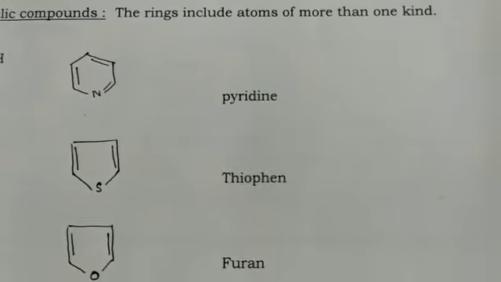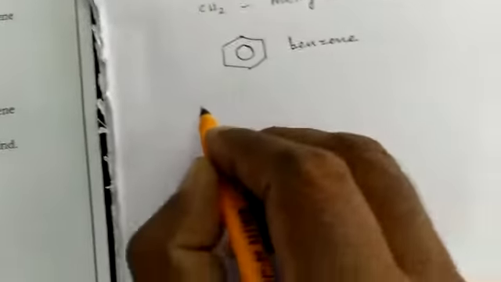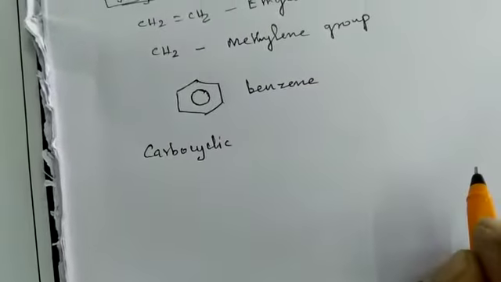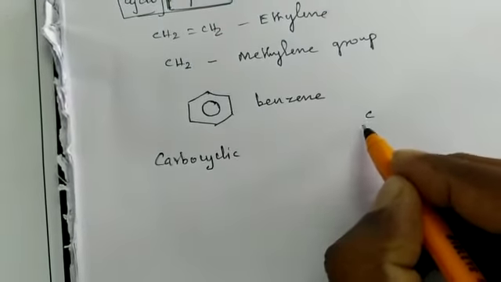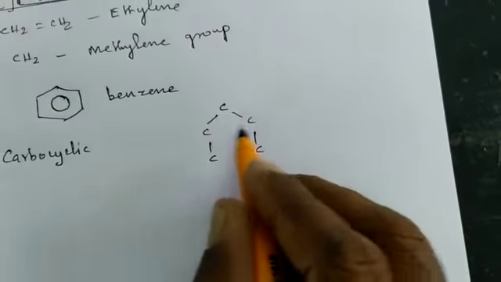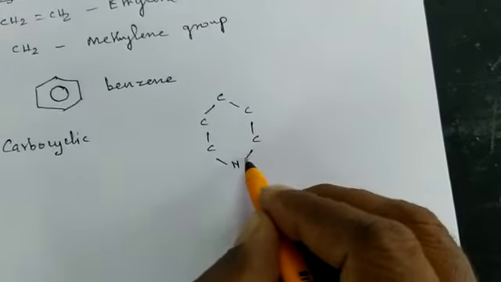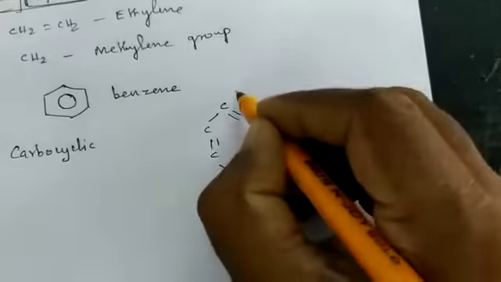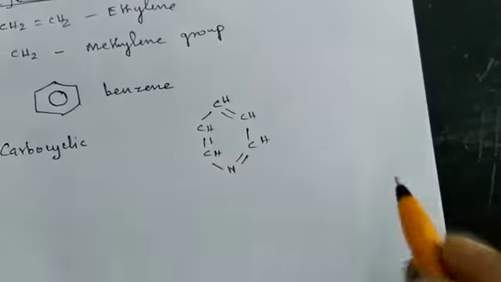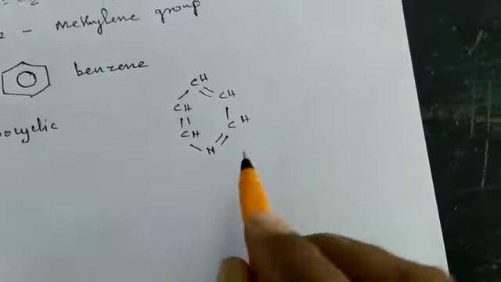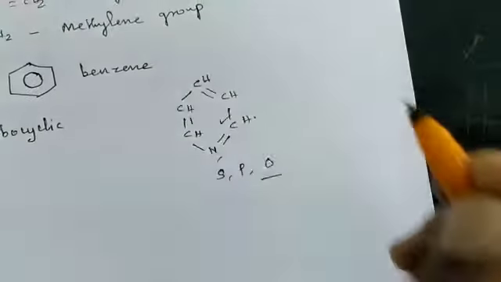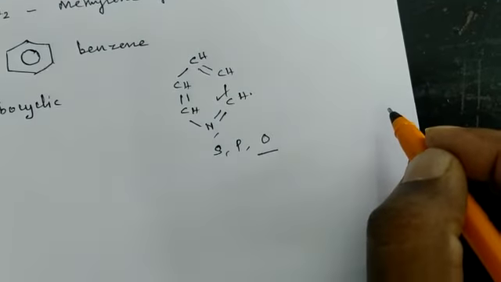What is meant by heterocyclic compounds? We know very well about carbocyclic. Carbocyclic means the ring contains only carbon atoms. Now when we consider pyridine's structure, this is the structure of pyridine. Other than carbon atoms, nitrogen is also present. So it comes under the category of heterocyclic compounds. That is, cyclic compounds which contain elements like nitrogen, sulfur, phosphorus or oxygen other than carbon atoms are called heterocyclic compounds.